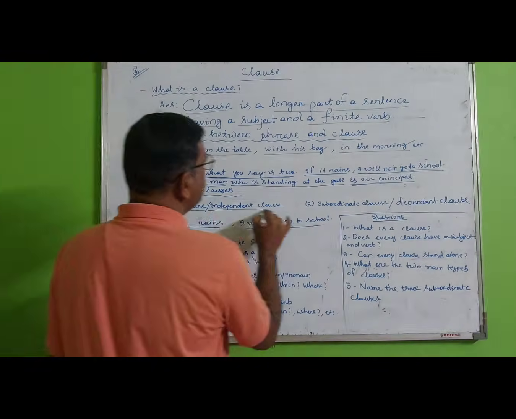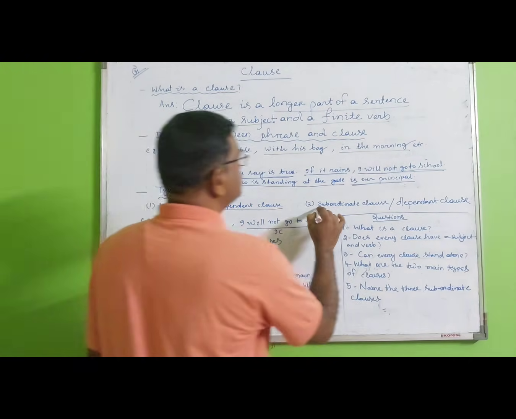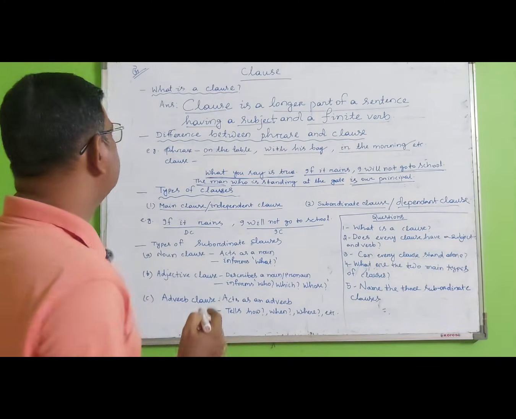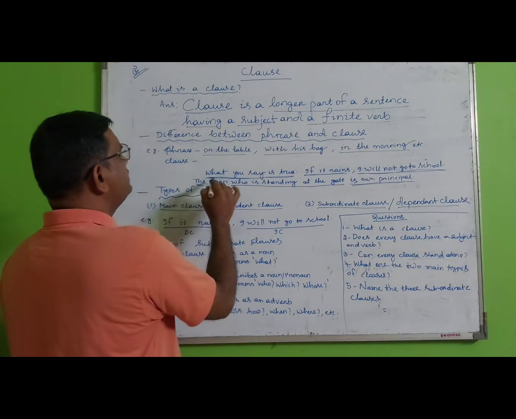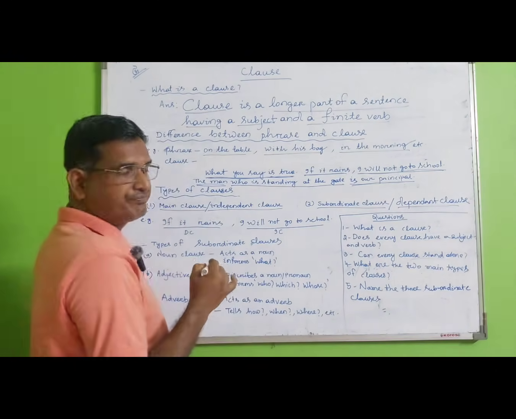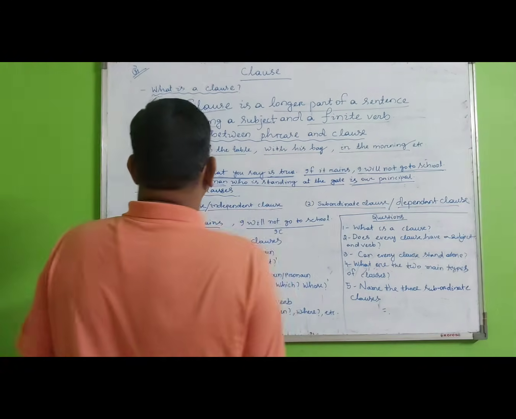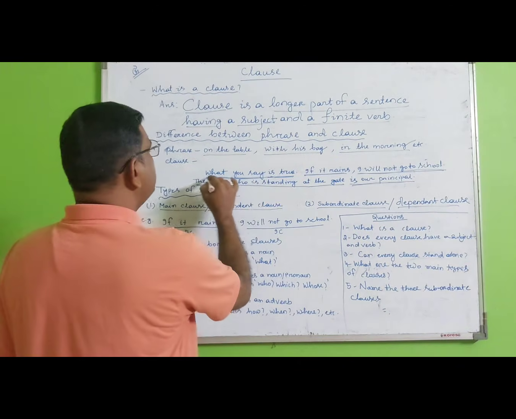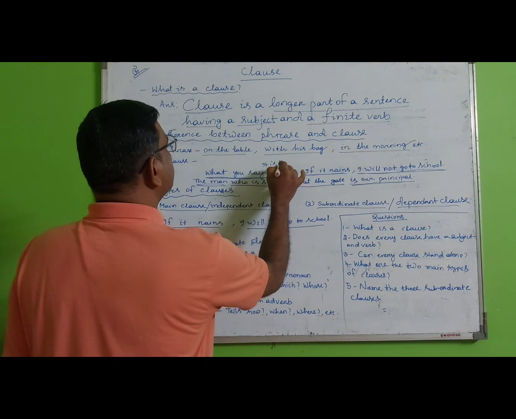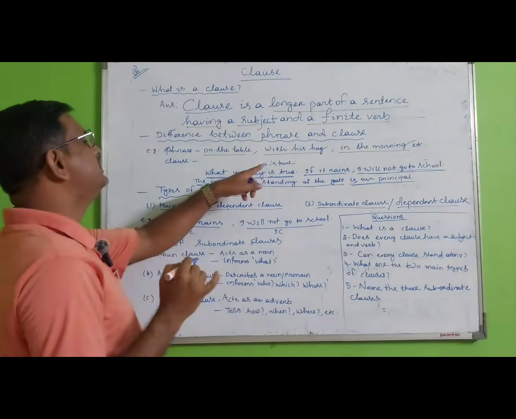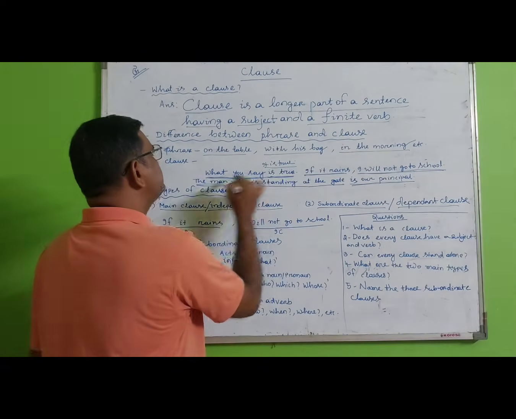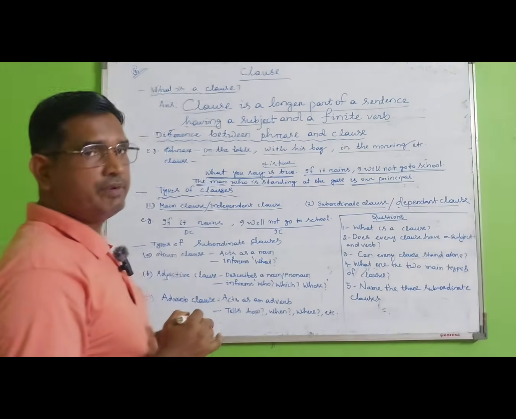Main clause or independent clause, and subordinate clause or dependent clause. In the sentence what you say is true, if you pick out the main clause, it will be it is true. What you say is the subordinate or dependent clause.